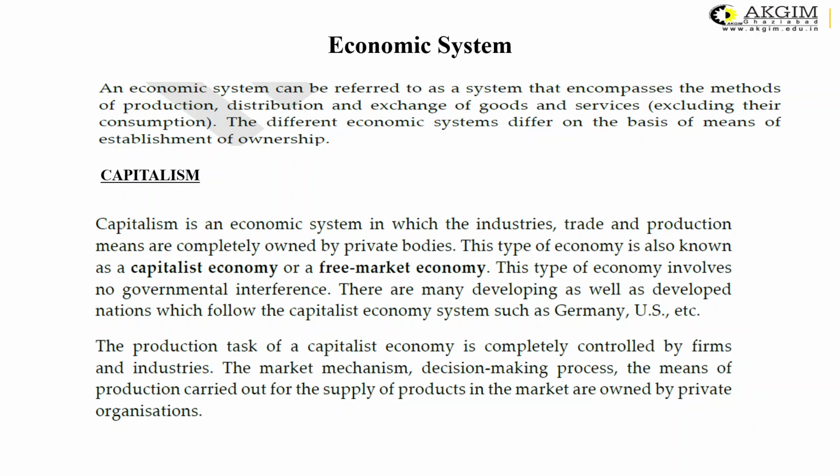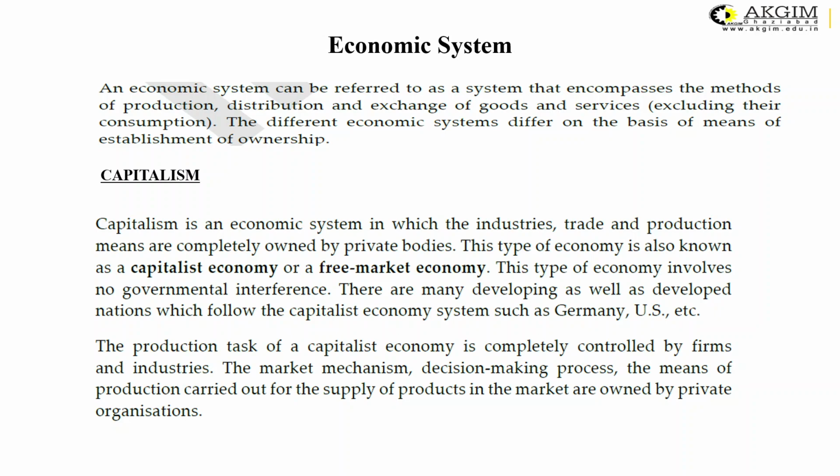First is called the capitalistic economy. The kind of economy in which the industries, trade and production are completely owned by private bodies. There is no intervention of the government, or there is a free market economy. Whenever the trade, production and industries are completely controlled by private stakeholders or private bodies, that may be called the capitalistic economy.